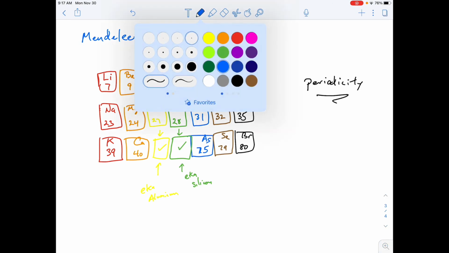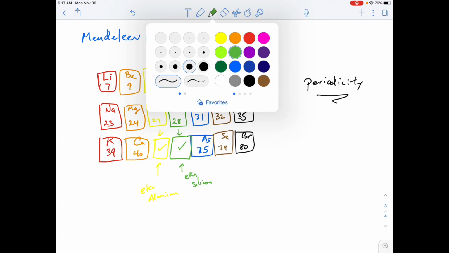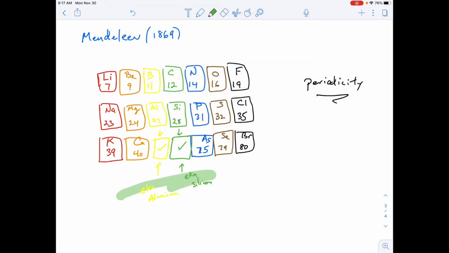And because of that, because there were other people who were organizing the periodic table, but Mendeleev was the only one to really truthfully and methodically predict these unknown elements, he was named the father of the periodic table.